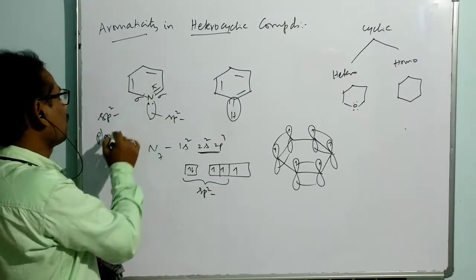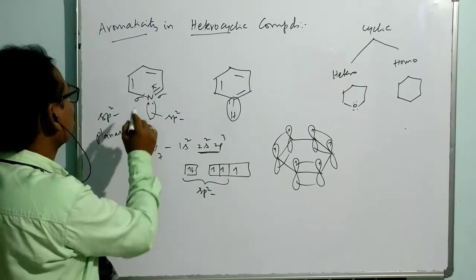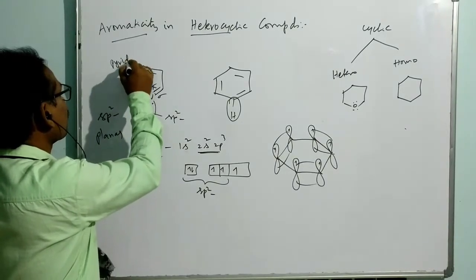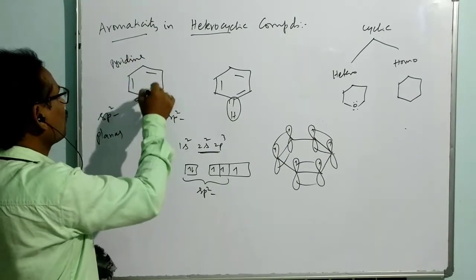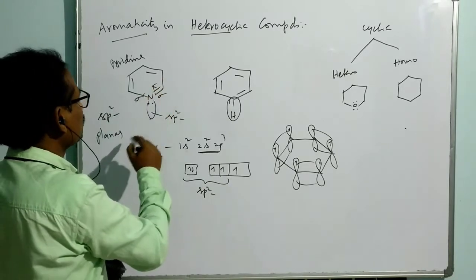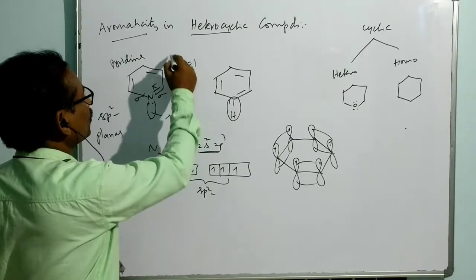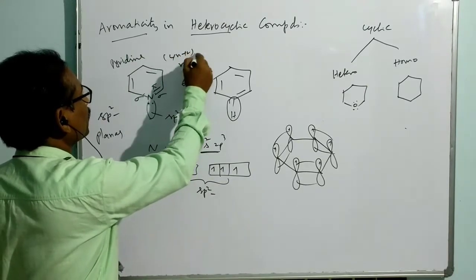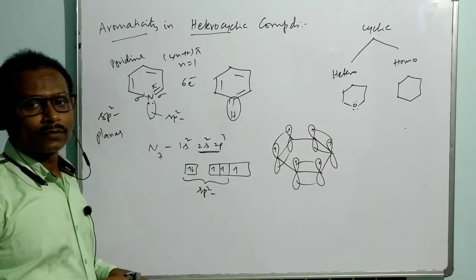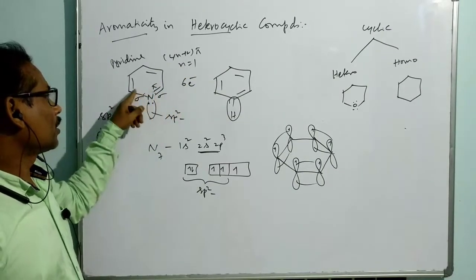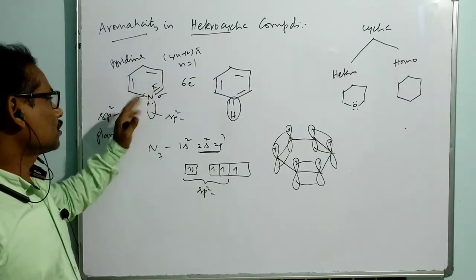So this compound is pyridine. What is the name of this compound? The compound name is pyridine. And how many electrons does it have? It has 6 electron conjugation, similar to benzene. That means n is equal to 1 to obey the 4n plus 2 pi electron conjugation. So in pyridine where n is equal to 1, we get 6 electron conjugation, so it is aromatic.